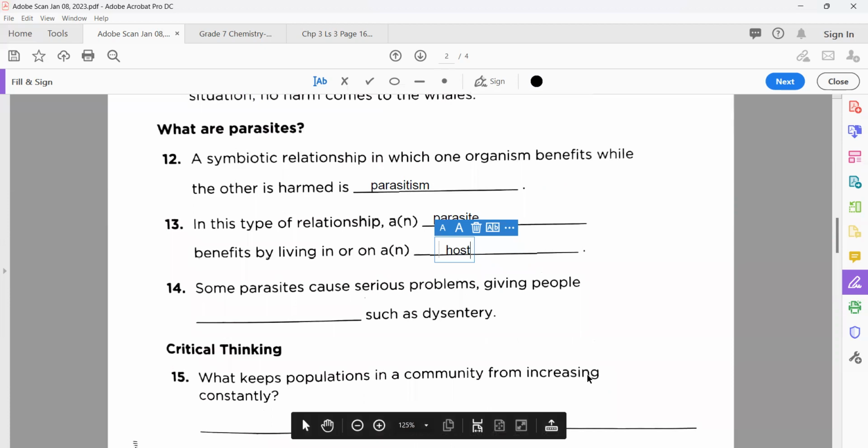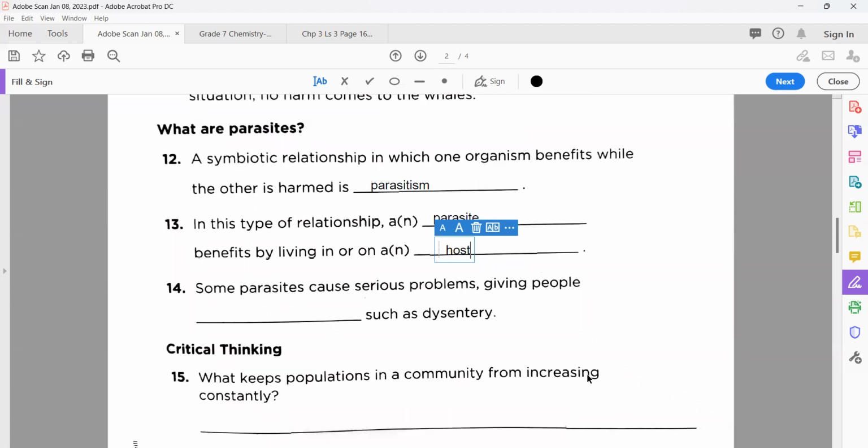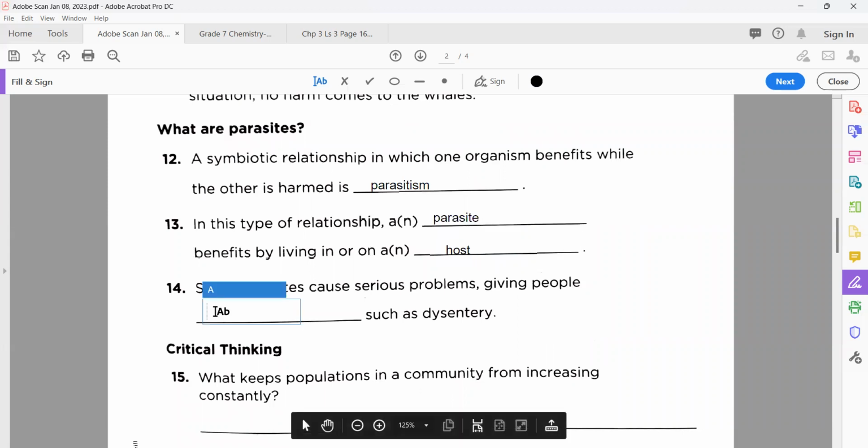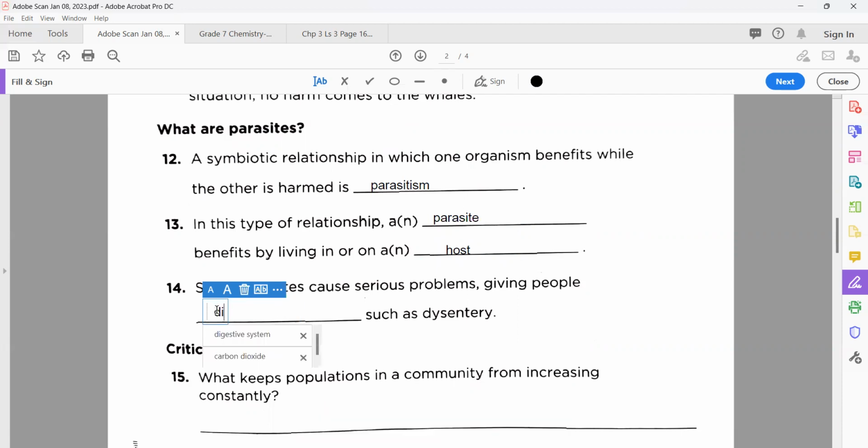Okay. So the second is here. Some parasites cause serious problems, giving people. You can choose anyone. We have two options, but the easiest one you can write here is disease. Or even if you want to write illness, it is also the same meaning.